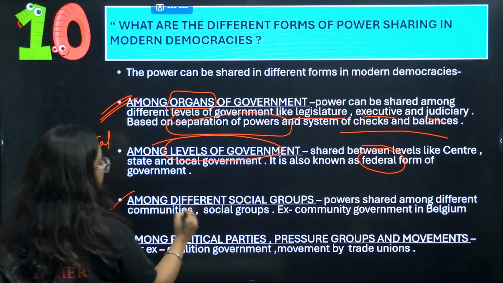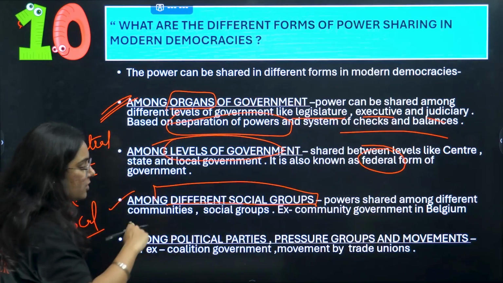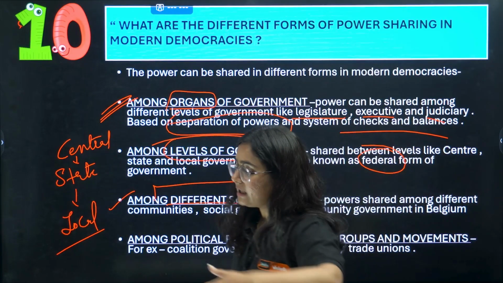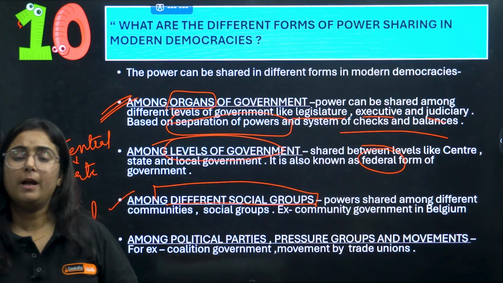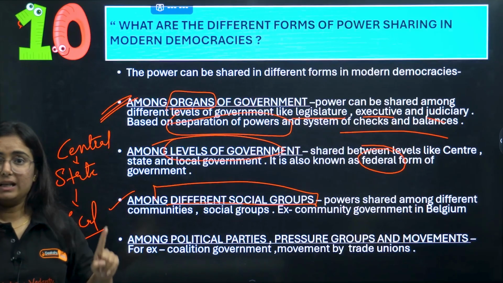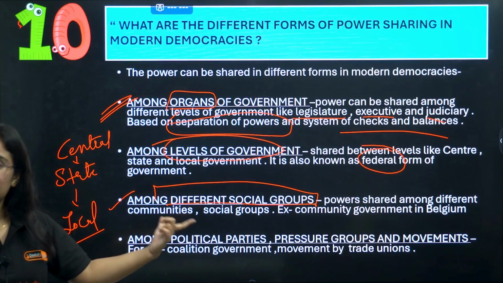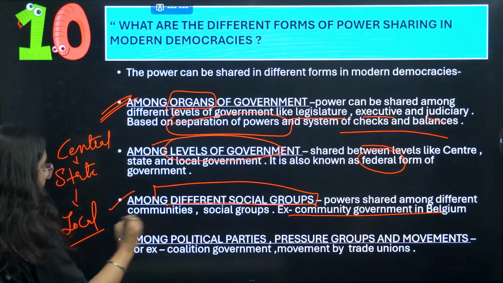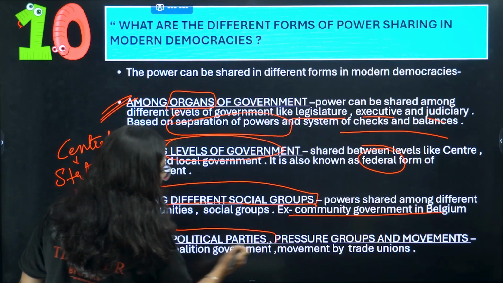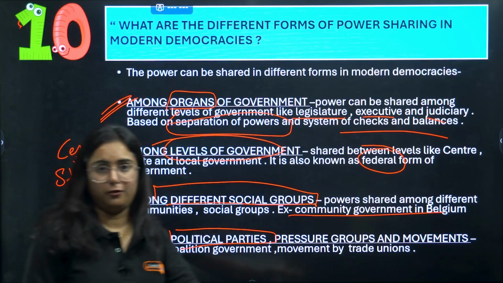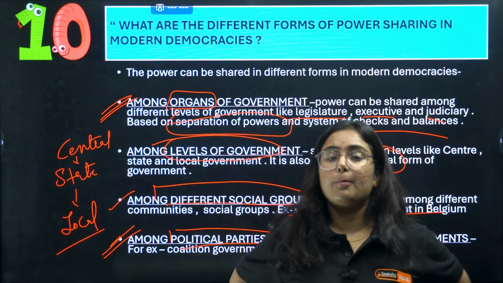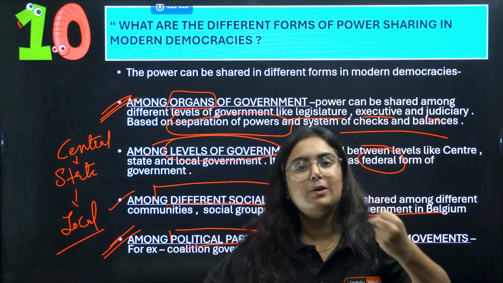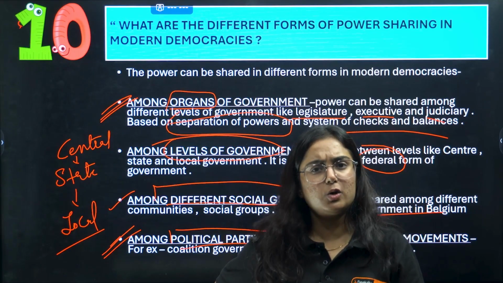Moving to the next one, among different social groups in society, there are particular groups speaking different languages, following different cultures, having different traditions. So power should be shared among them, and this is what is done in Belgium. We can give the example of community government in Belgium. And the last and important one is among political parties, pressure groups and movements. We know that among political parties, power is shared because of the popularity of coalition government. What is coalition government?